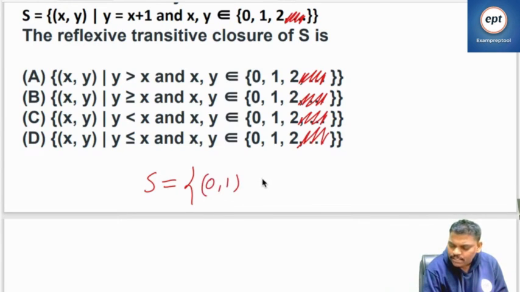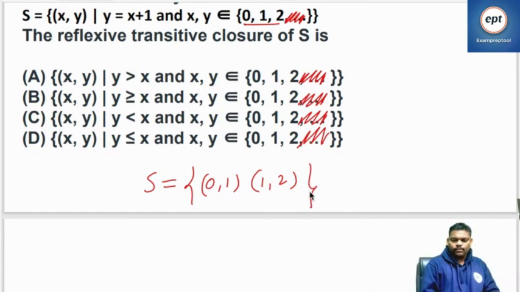If you take x as 1, y is 2. If you take x as 2, y is 3, but let us assume only 0, 1, 2 are available, so 3 is not available and you can close it. S is equal to {(0,1), (1,2)}. X is 0 means y is 1. X is 1 means y is 2. So S is confirmed now.